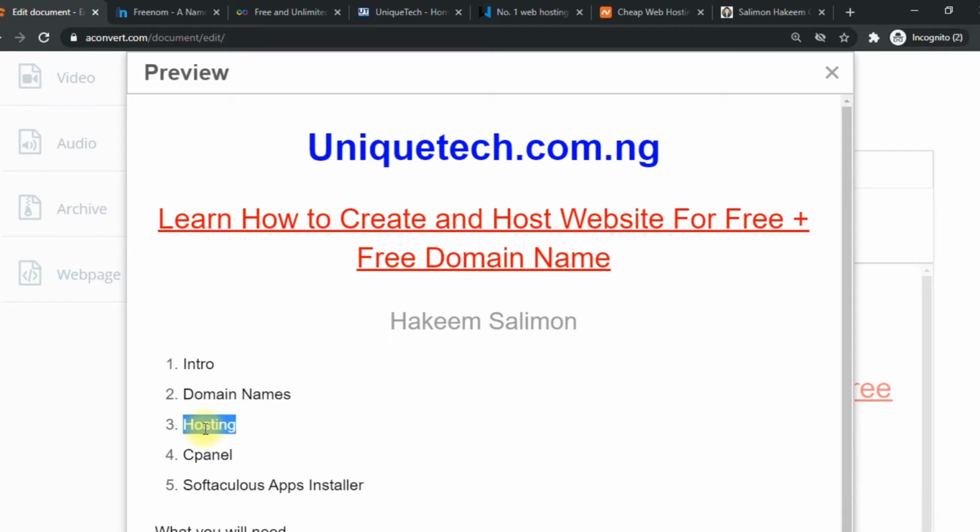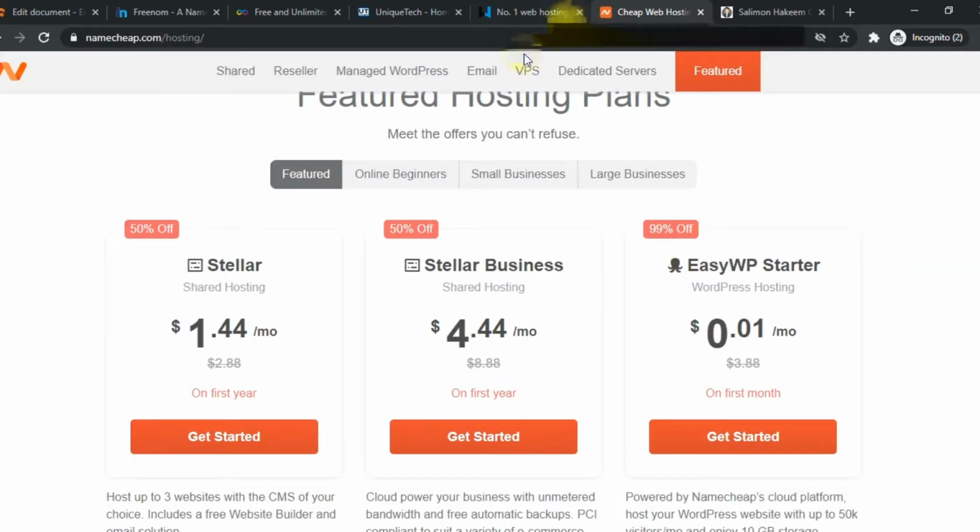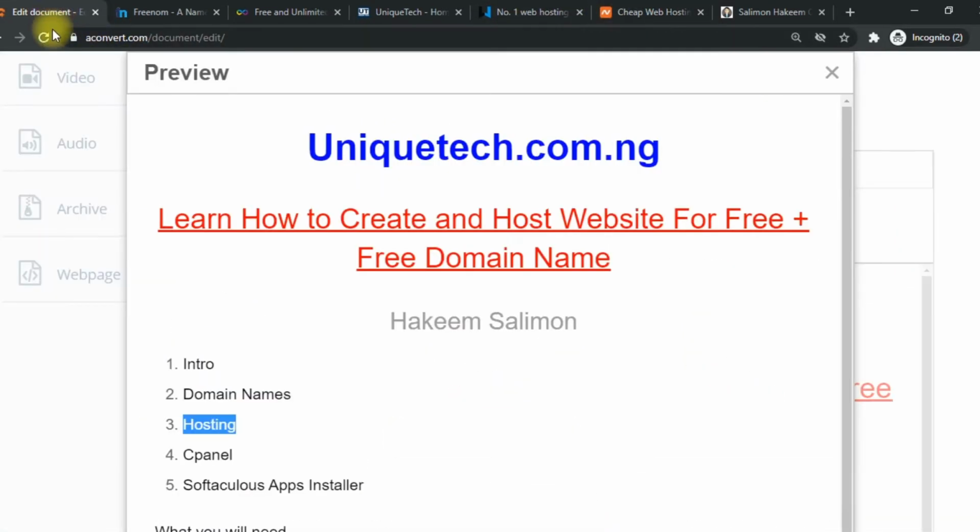So that is what we mean by domain name. These are actually not free. You buy domain names from these hosting companies, but for this tutorial we'll be using the free versions. So we might not be able to get .com, .ng, or .co.uk or all those extensions for free, but then we'll surely get one for free.